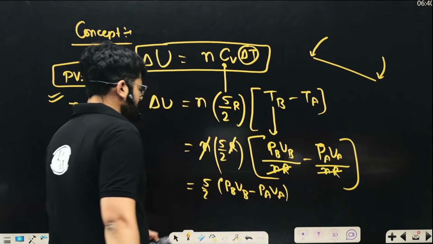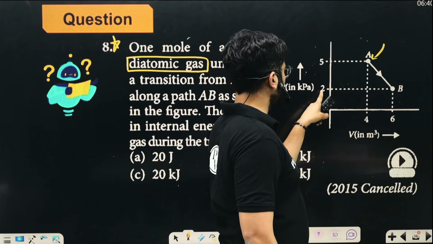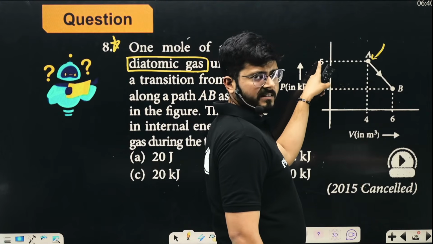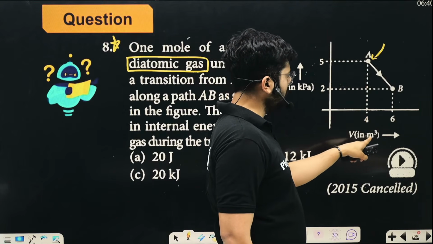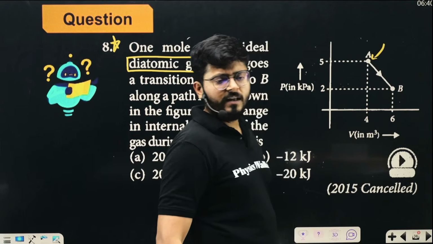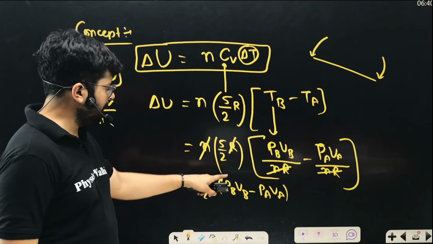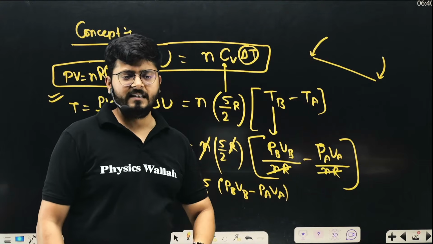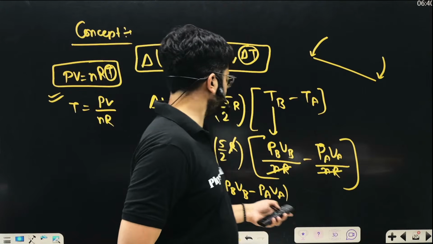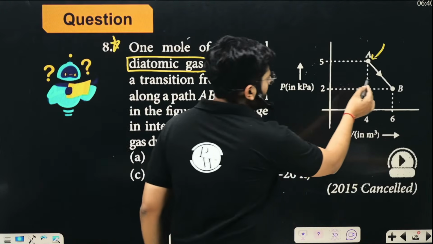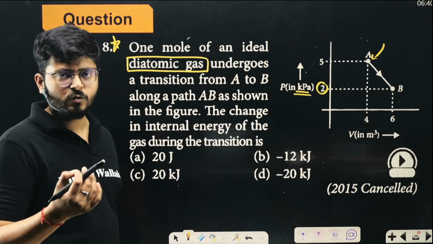Now if you look at the question, pressure at B is 2 kilopascal, and pressure at A is 5 kilopascal. Similarly, VA is 4 meter cube and VB is 6 meter cube. So all the values are given. You can put the values of PB, VB, PA, VA and you will get the answer. Pressure is given in kilopascal, and pascal is newton per meter square.